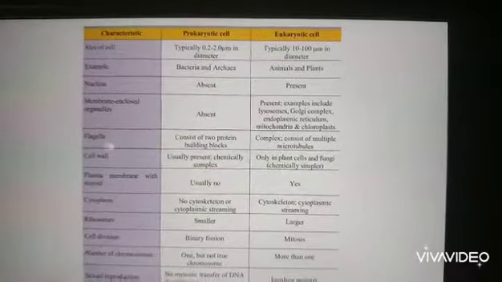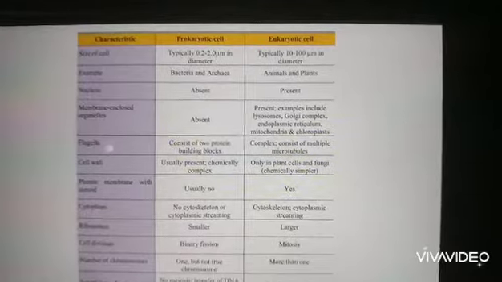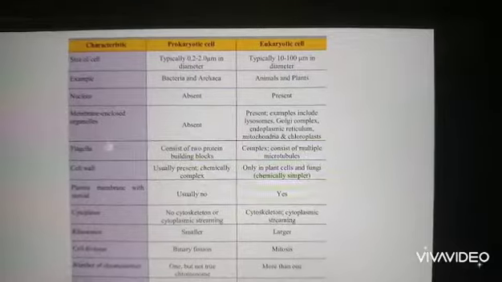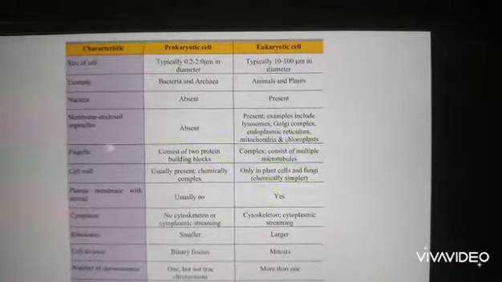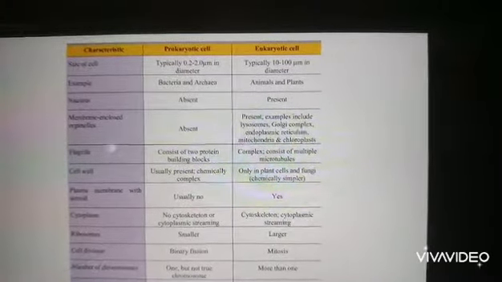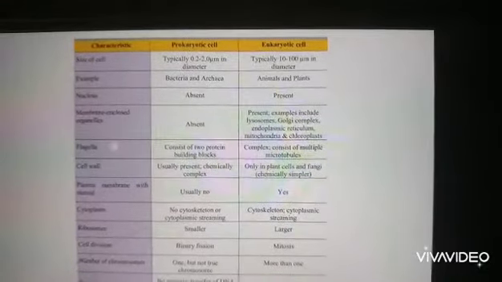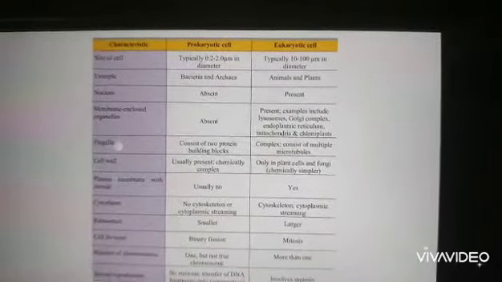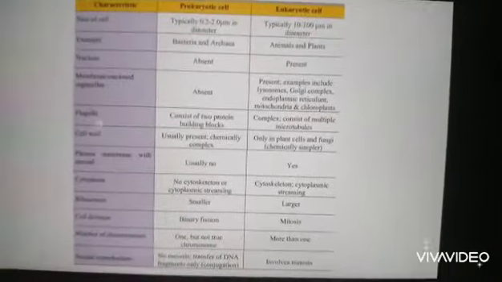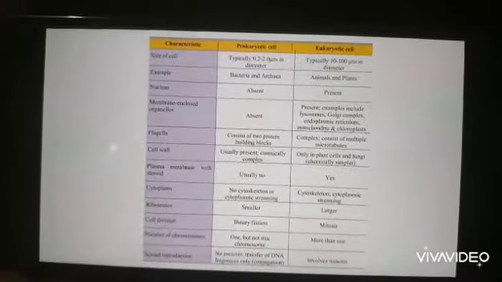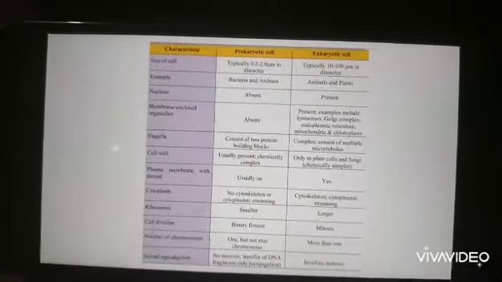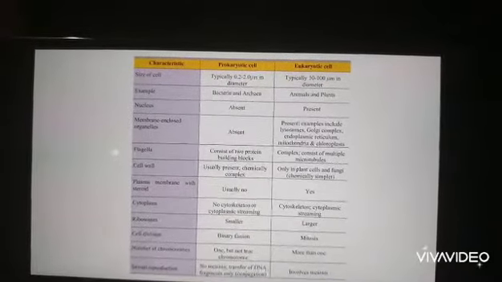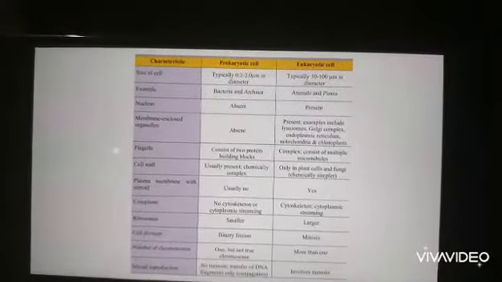Size of cell: typically 0.2 to 2.0 micrometer in diameter in prokaryotic cell and 10 to 100 micrometer in diameter in eukaryotic cell. Examples of prokaryotic cells, which are unicellular: bacteria and archaea. Animals and plants are eukaryotic cells. Nucleus and membrane-embedded organelles are absent in prokaryotic cells and present in eukaryotic cells, all the cell organelles.